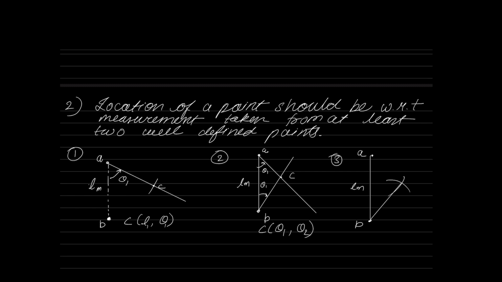So what are the parameters I know? I know the parameters as L1 and L2. So the coordinate of C is with respect to L1, comma L2. Now that is the third possibility. Is there any other possibility? Yes, there is one more possibility. So let me try and show that here.